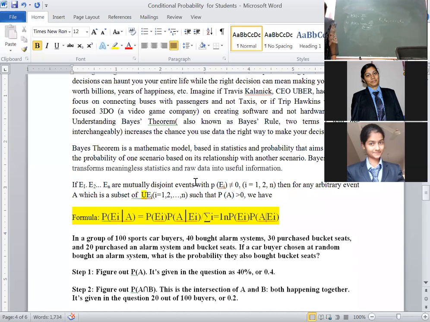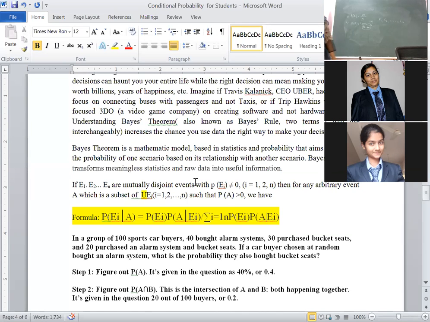What is the definition of mutually exclusive and exhaustive events? Exhaustive events are the totality of all possible outcomes of a random experiment. Two or more events are said to be mutually exclusive if the happening of one event excludes the happening of the other event in the same random experiment.